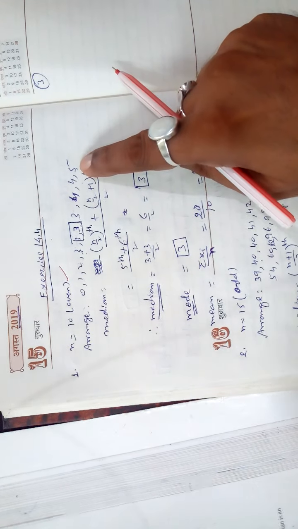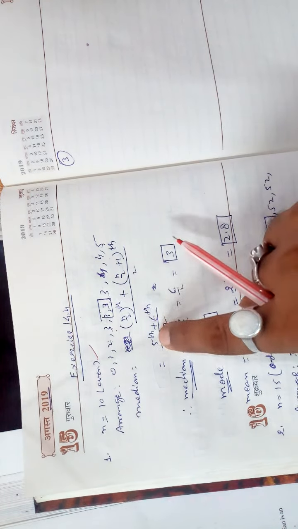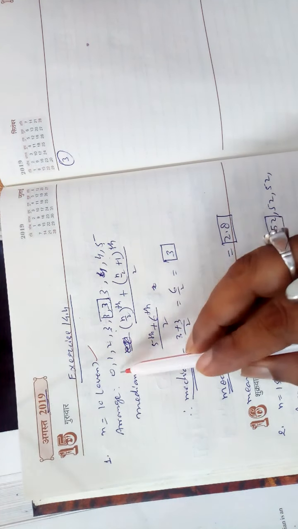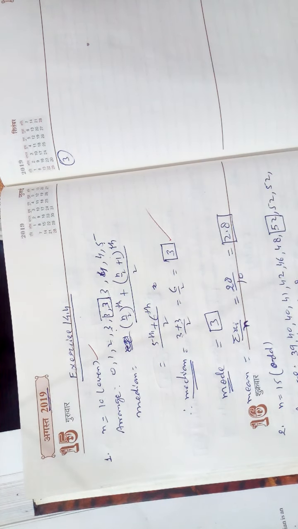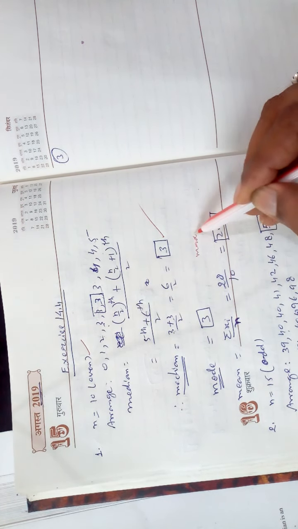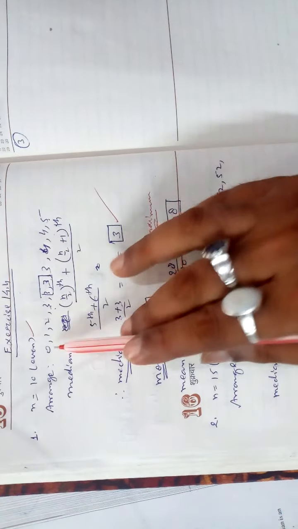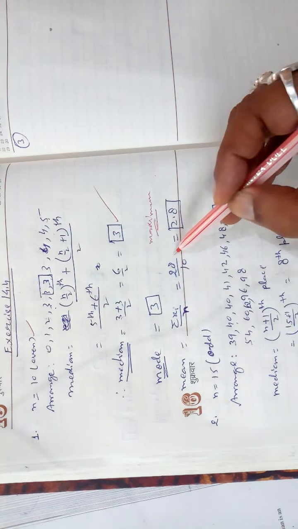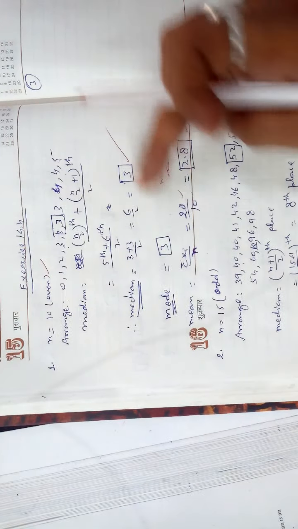After the arrangement, what will you do? Median: because n is even, take the average of the n by 2 place and the n by 2 plus 1 place. N by 2 is half of 10, which is 5, and 5 plus 1 is 6. So the 5th plus 6th place, divided by 2. Count 1, 2, 3, 4, 5, 6. The 5th and 6th are both 3, so 3 plus 3 is 6, and your median is 3. The mode is also 3, because it is repeated 1, 2, 3, 4 times, the maximum number of times. So 3 is the mode. Mean: sum of all, sigma xi upon n, 28 by 10, which is 2.8. So the answers are 3, 3 and 2.8.